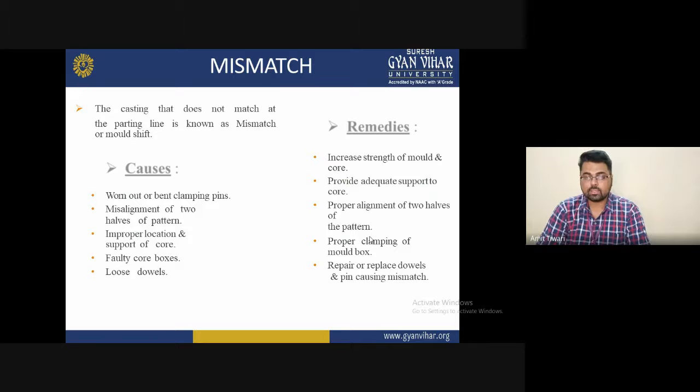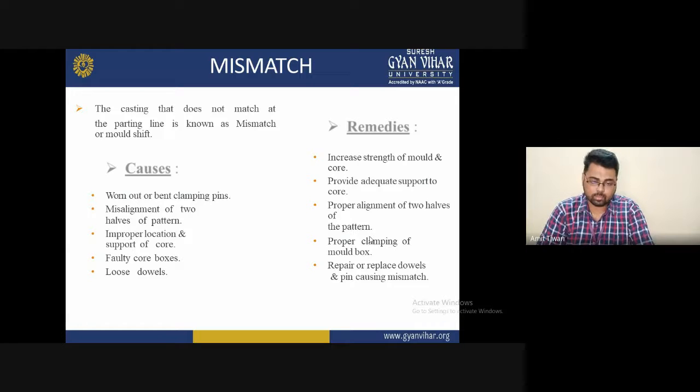There may be chances of misalignment if we are not providing appropriate alignment. The third one is improper location and support of the core. If proper location or support of the core is not provided, then when the molten liquid is dropped into the pattern, this condition will occur. So we will just keep this in mind during the process required for the particular operation.